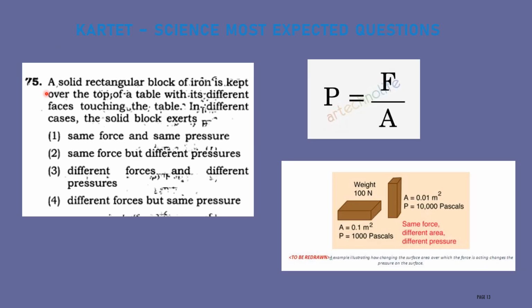Next question: a solid rectangular block of iron is kept over the top of a table with its different faces touching the table in different cases. The solid block exerts: option 1, same force and same pressure; option 2, same force but different pressure; option 3, different force and different pressure; option 4, different force but same pressure. Here they are asking, if you keep a rectangular block of iron in different positions, then what is the change in the force and pressure? Let us discuss in detail.